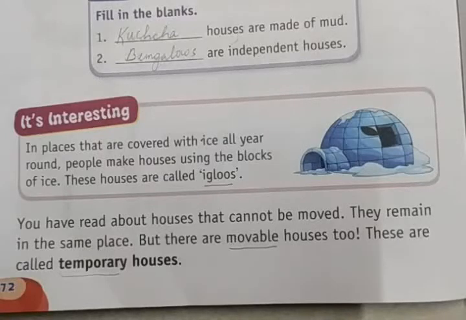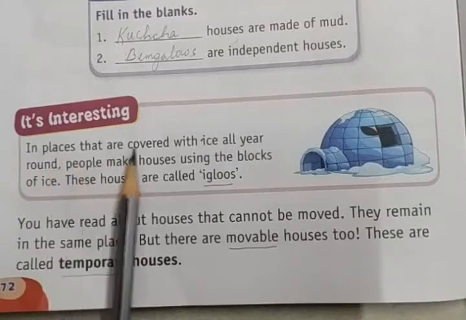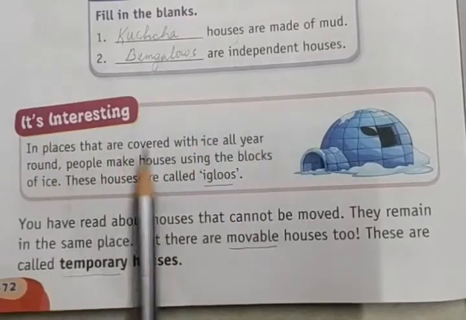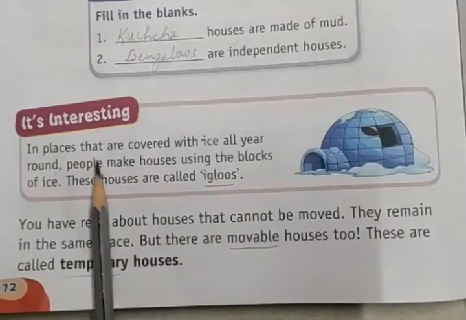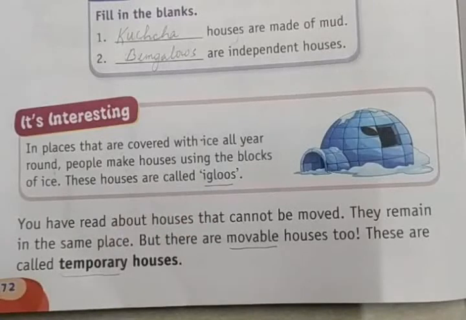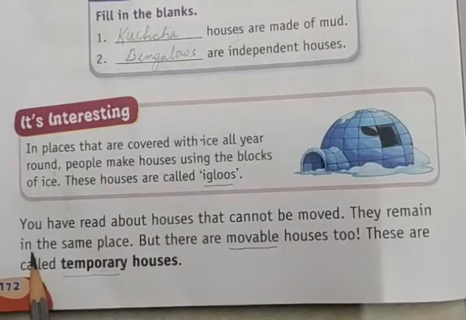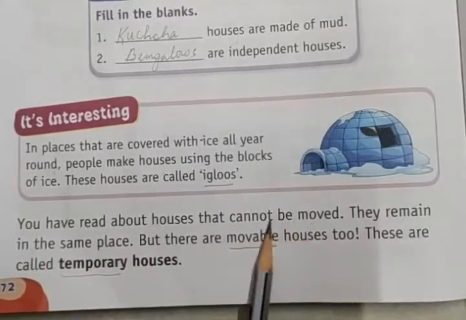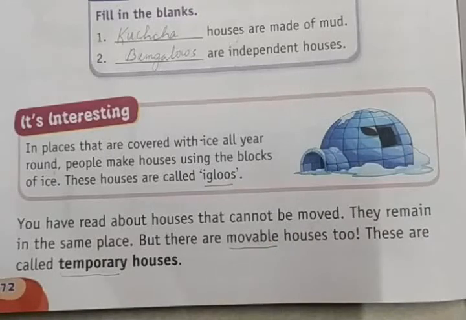It's not like that. In places that are covered with ice all the year round, people make houses using blocks of ice. These houses are called igloos. You have read about houses that can't move. Kacha houses can't move. Pakka houses can't move. Bungalows can't move. And even flats can't be moved.